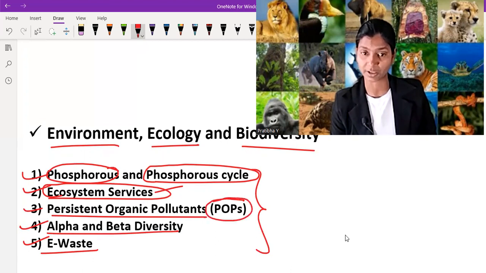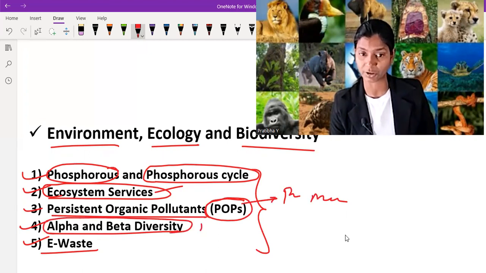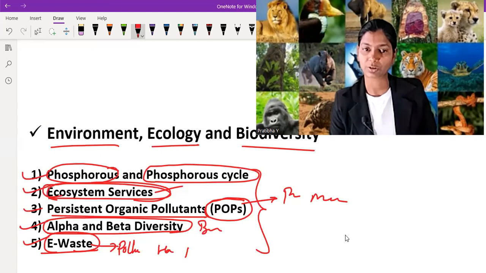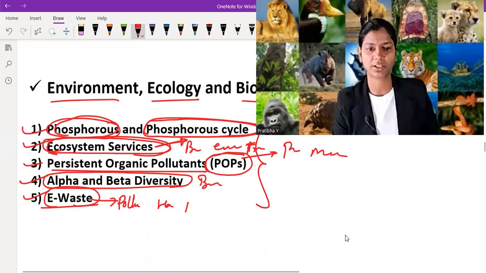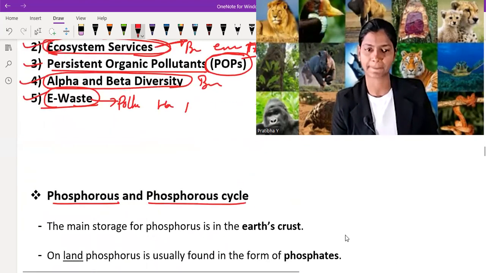POPs are very significant because they cause problems for the biodiversity of marine life. Alpha and beta diversity are important for understanding the biodiversity of a region. E-waste is important for pollution and other hazards for human life. Ecosystem services are important for understanding biodiversity and the environment in its true form, and the phosphorus cycle matters for its importance in agriculture and in the life of human beings. So let's talk about the first one, phosphorus and the phosphorus cycle.